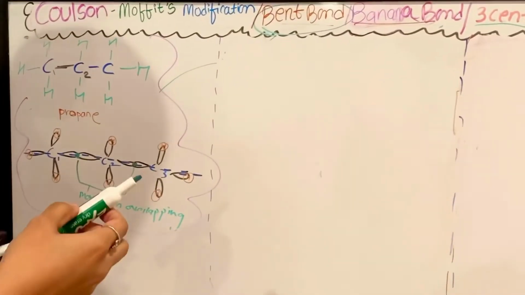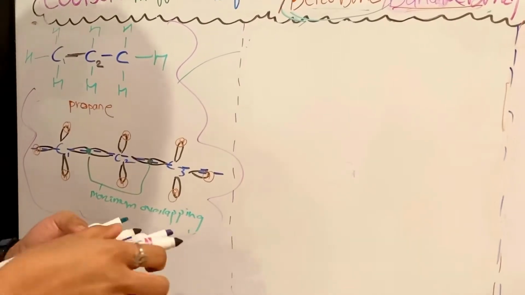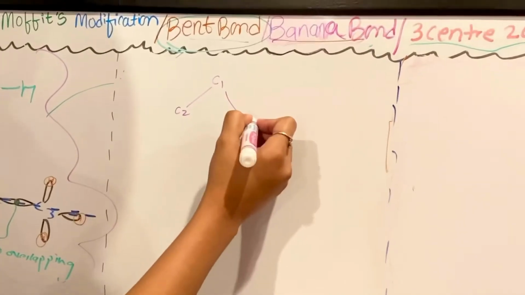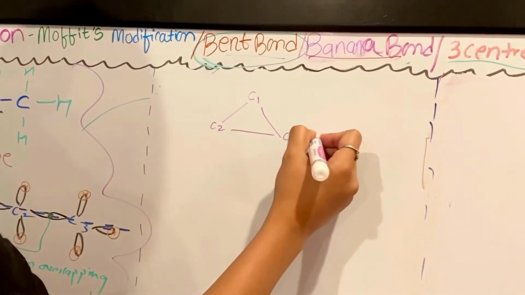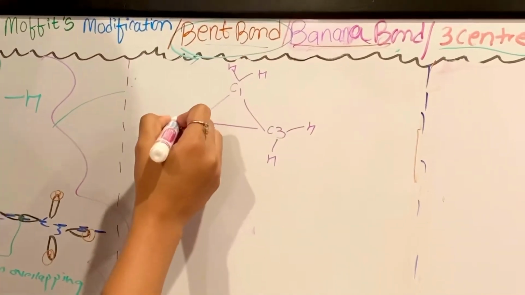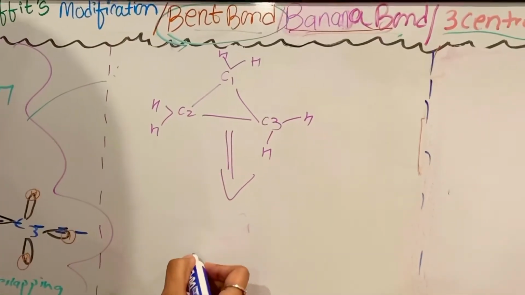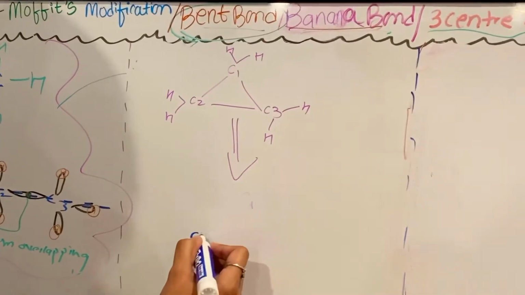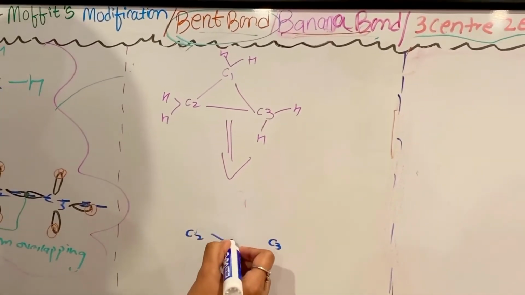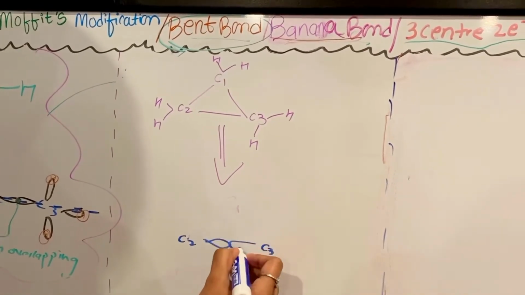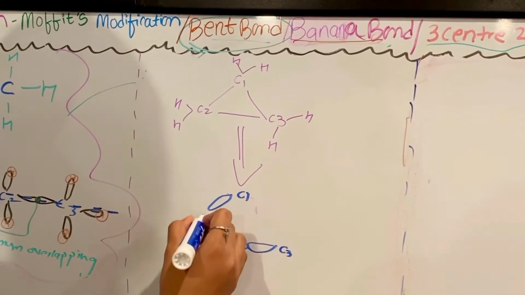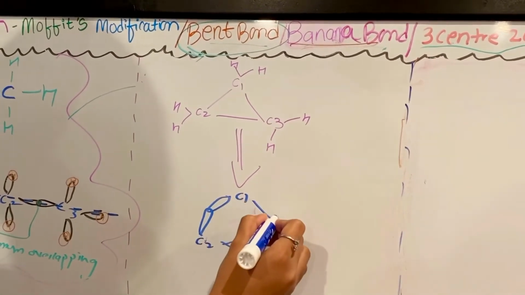Now we'll see it in a cyclic form. For example, cyclopropane. Carbon number 1, carbon number 2, carbon number 3. If I modify the structure, this is carbon number 2 and carbon number 3. These are p orbitals.